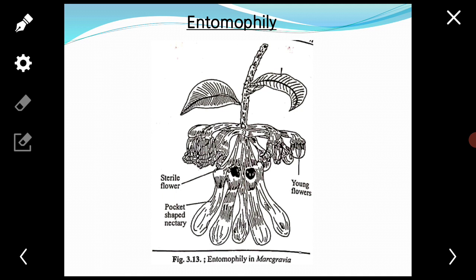The most common insect pollinators are moths, flies, butterflies, wasps, bees, beetles, etc. The beetles are probably the oldest group of insects which pollinated the ancient angiosperms.